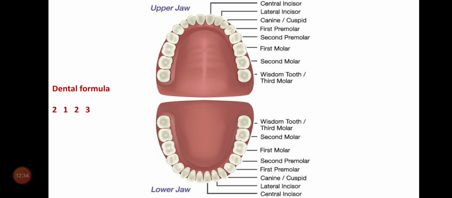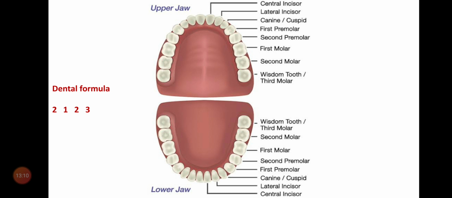Next you will find three teeth. These three teeth are similar in shape, size and function. So these three are called molar teeth. So there are two incisors, one canine, two premolars and three molar teeth in one half of the jaw. This is called the dental formula: 2, 1, 2, 3.